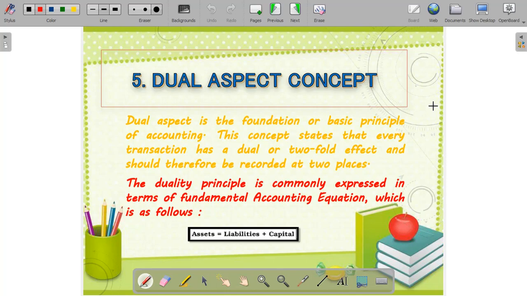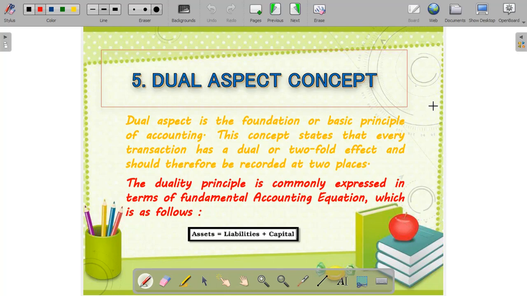We have to prepare the accounting equation on the basis of the dual aspect concept, because every transaction will have a twofold effect, and the effect of every transaction has to be recorded at two places. So when we study the accounting equation, that is assets equal liabilities plus capital, this is solely based on the dual aspect concept.